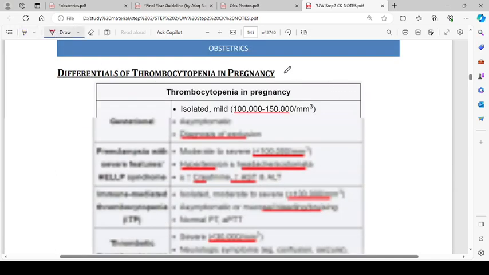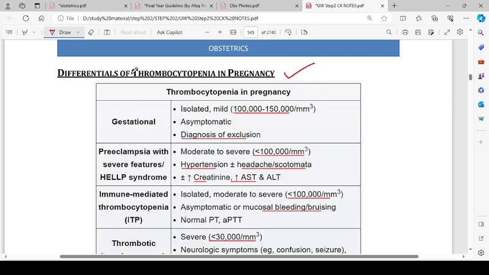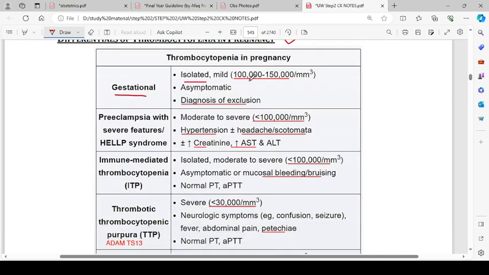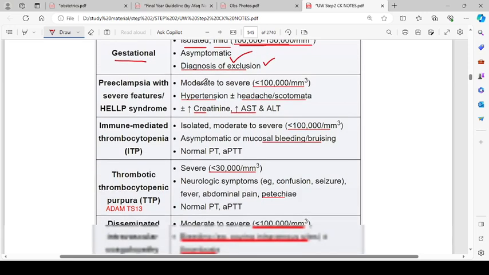Differentials of thrombocytopenia, decreased platelets, in pregnancy. Gestational thrombocytopenia means isolated, mild thrombocytopenia with a platelet count of 100,000 to 150,000 per millimeter cube. It is asymptomatic and it is a diagnosis of exclusion. Preeclampsia with severe HELLP syndrome, which is hemolysis, elevated liver enzymes, and low platelets. There will be moderate to severe thrombocytopenia with less than 100,000 per millimeter cube platelets.